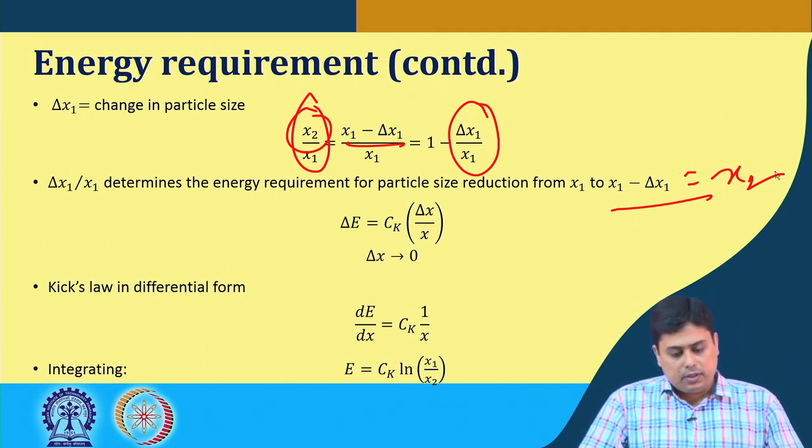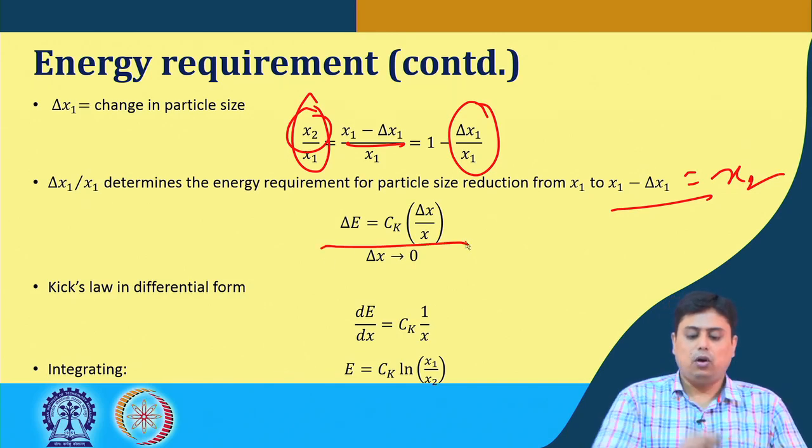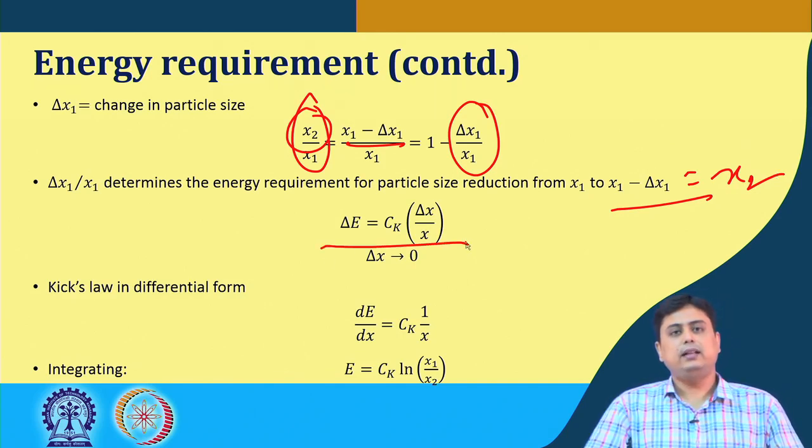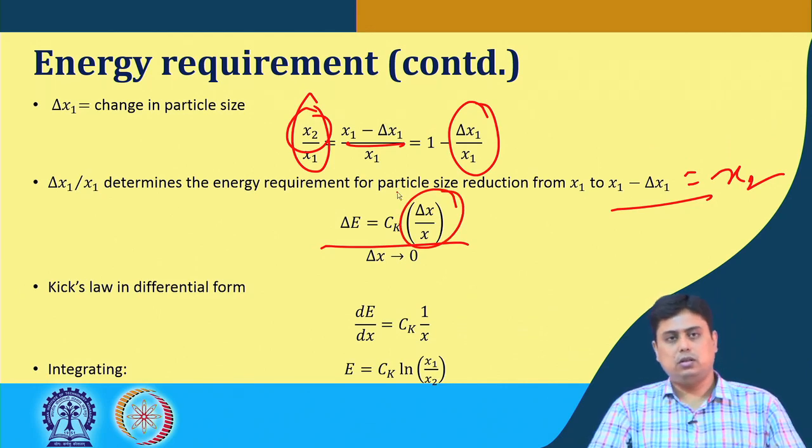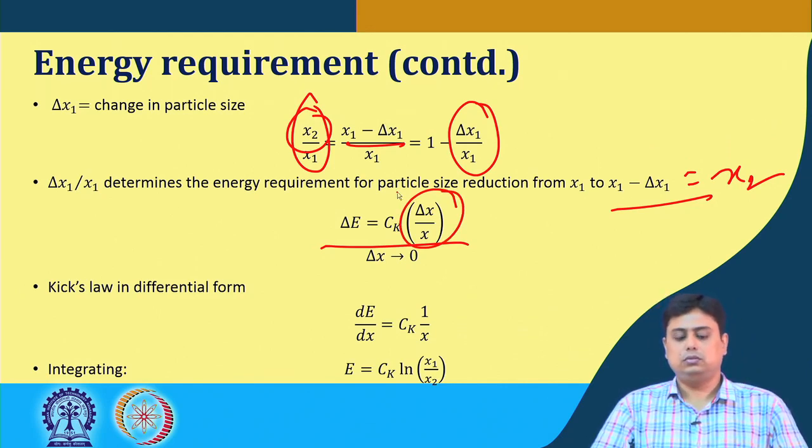So, as Kick's law says, this del E, this energy requirement, is basically proportional to this ratio, where Ck is the Kick's law constant.